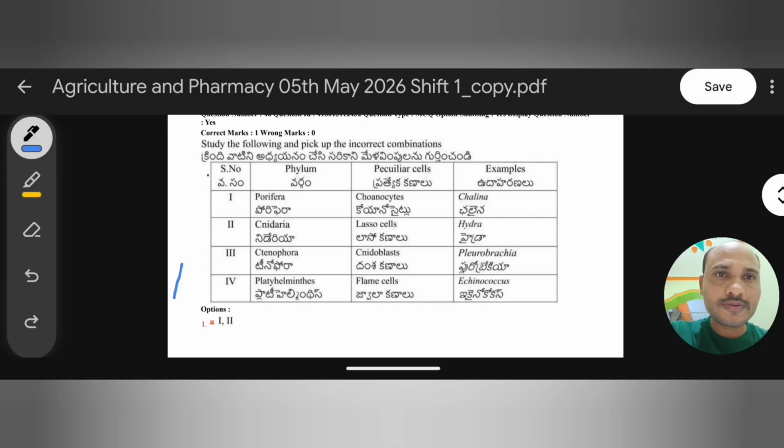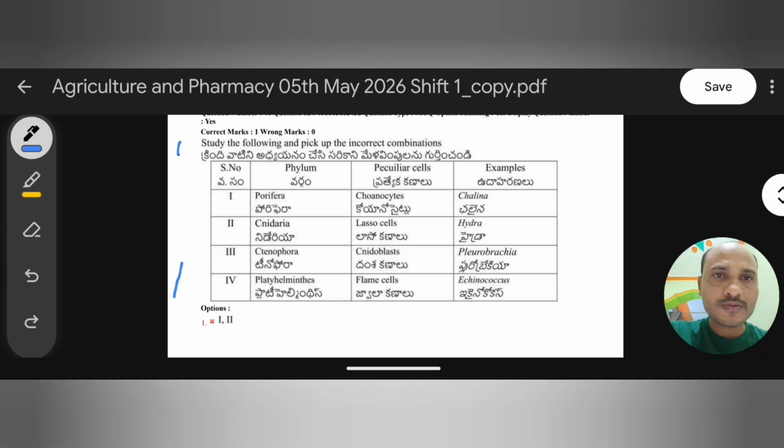Next, question 46. Study the following and pick the incorrect combination. Remember, we have to choose the incorrect combination. Here various phyla are given with their peculiar cells and examples. Let's start. First, Porifera has choanocytes, and the example is Chalina. So this statement is right, and we have to choose the incorrect statement.